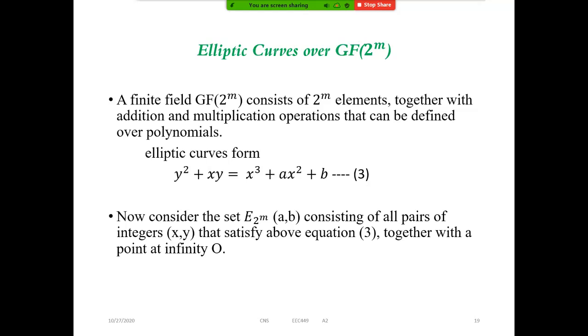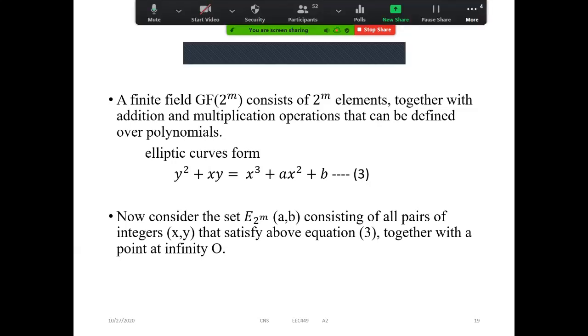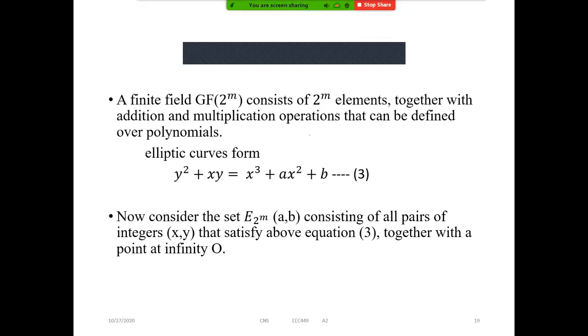Yes, sir. Right. So that is over Zp, our prime number, but we can choose, suppose m is equal to 1 or 2, something. So there are 2 power m elements. From those elements, we can choose a and b values, right? Or we have to select one element from the 2 power m elements. But remember that for this finite field group, the elliptic curve form will be like this: y square plus xy is equal to x cube plus ax square plus b.